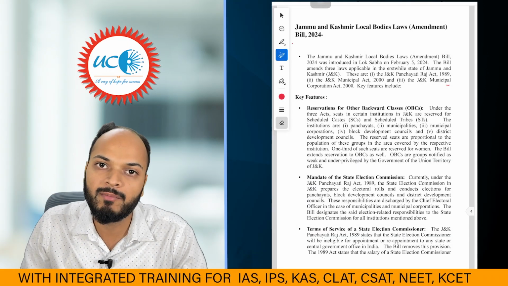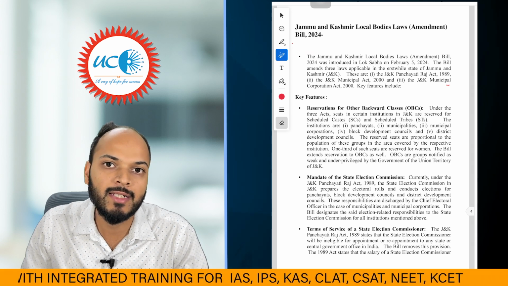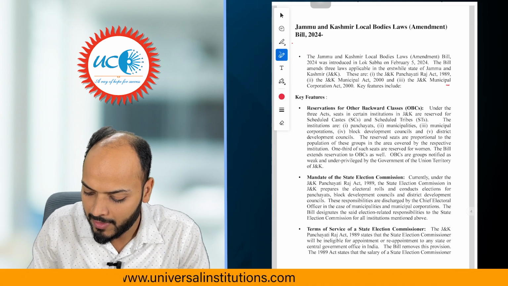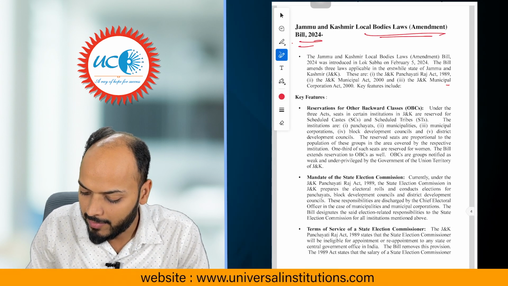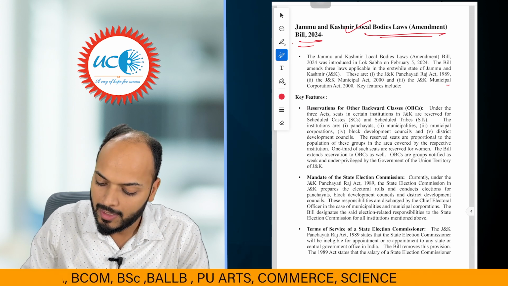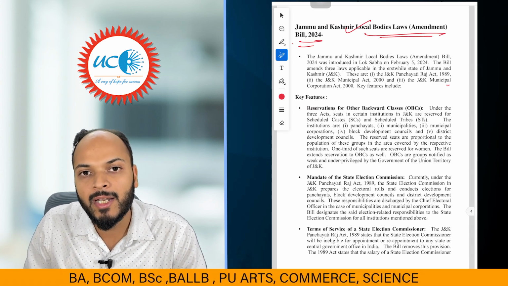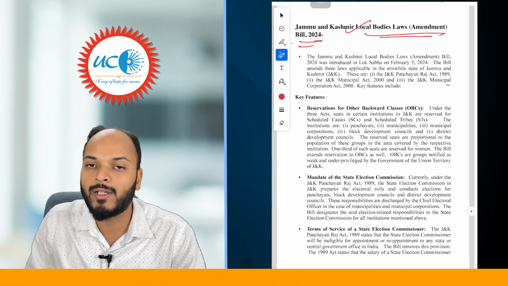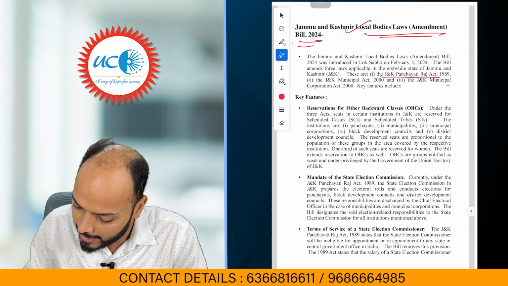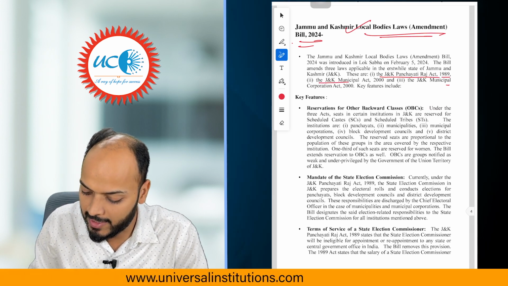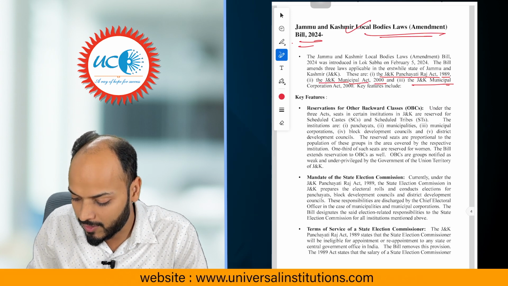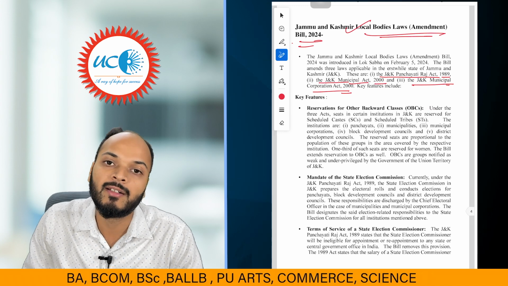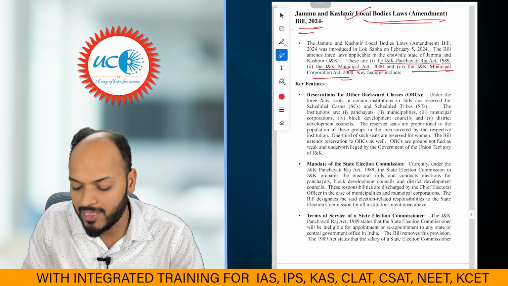So the next important bill which was tabled in Parliament in the year 2024 is the Jammu and Kashmir Local Bodies Laws Amendment Bill 2024. The bill tries to amend a few laws passed earlier by the Jammu and Kashmir State Assembly regarding local elections: the Jammu and Kashmir Panchayati Act of 1989, the Jammu and Kashmir Municipal Act of 2000 and the Jammu and Kashmir Municipal Corporation Act of 2000. In these 3 acts, the new bill is trying to bring some changes.